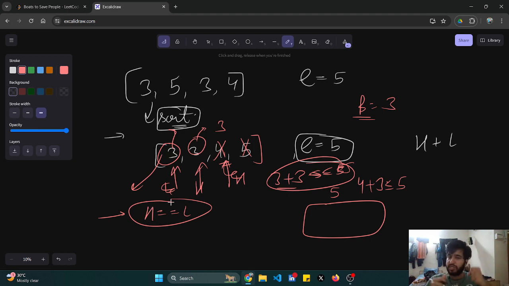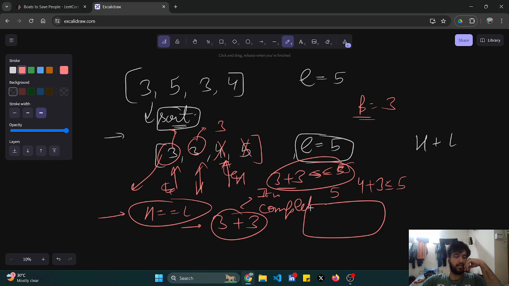Will I still check for this pairing, 3 and 3? As the people are of equal weight, like the same person, it is completely fine to check, because the number of boats would still remain the same. Whether the person's weight is added or not, only one boat is increased.